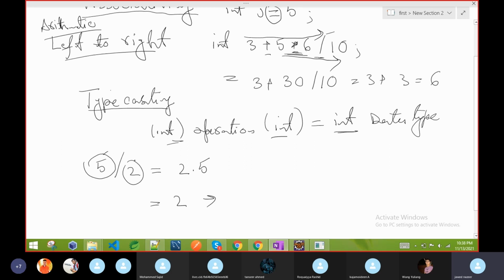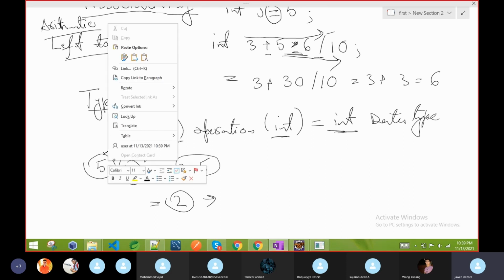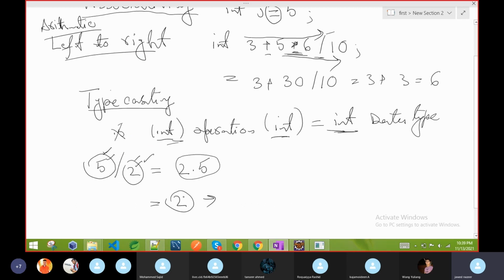Why? Because 5 is an integer and 2 is also an integer. As I said, if both are the same data type, any number of times you do any operation, the result is also in the same data type. So as it is integer, in real life we have 2.5, but in programming it will discard any fraction value. If there is any fraction value, your compiler will discard it and give you the result in the same data type. What is that data type? Integer. So the result is also integer. So don't make such a mistake, it is a huge mistake, because generally in count I will show you what that mistake is.